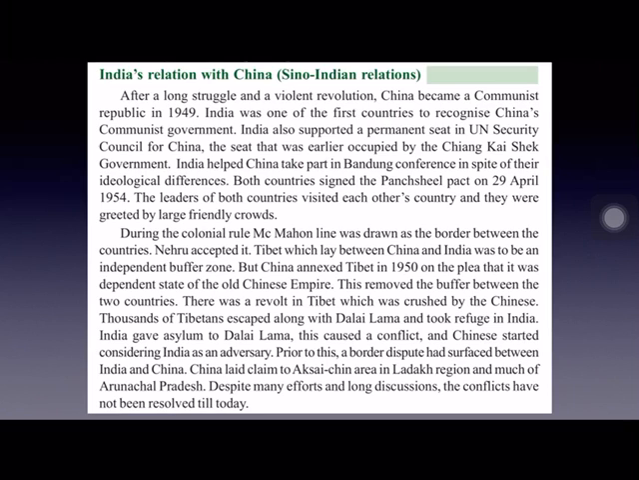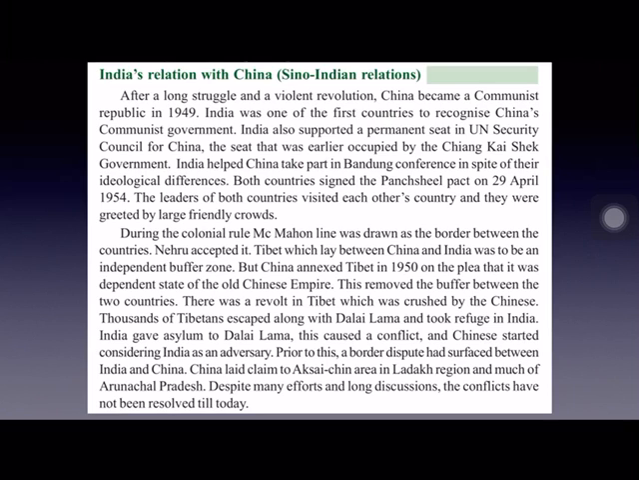And this removed the buffer zone between India and China. Now, Tibet belongs to whom? To no one. Because Tibet was now annexed by China. But this was not accepted by Tibet. There was a revolt in Tibet, and this revolt was crushed by the Chinese.